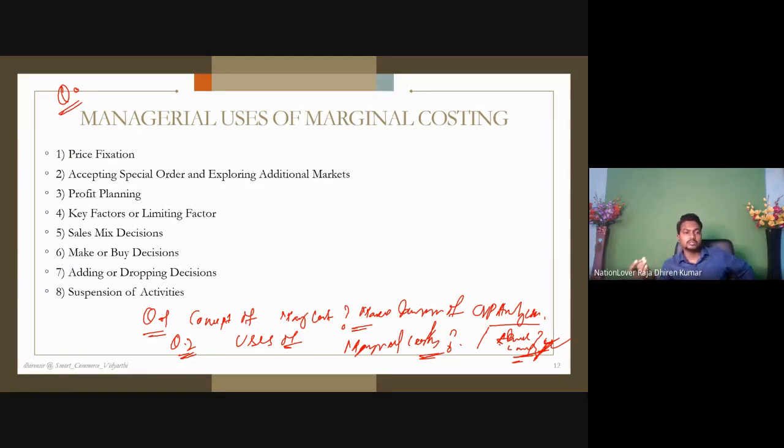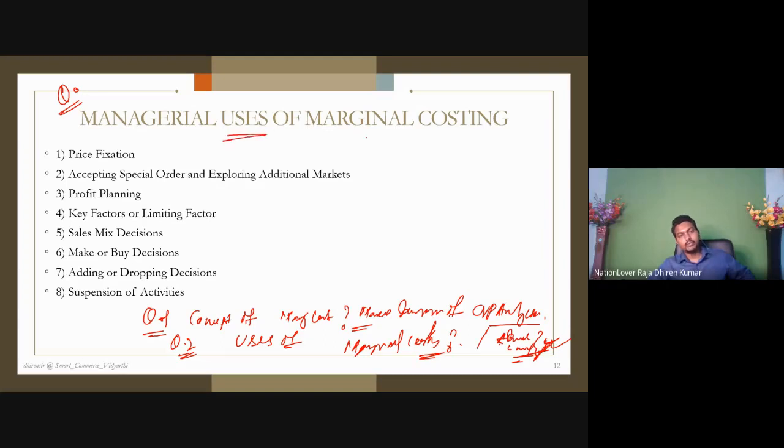Next, what are the advantages of accounting? You can write your own 5 points, and by reading other 5 points, you can write. It's obvious how accounting is done for depreciation. This is the technical thing. What are the advantages of depreciation? Those are immaterial. Managerial uses of marginal costing.